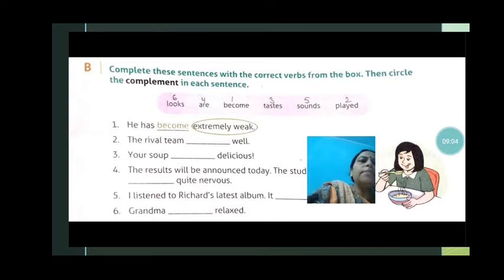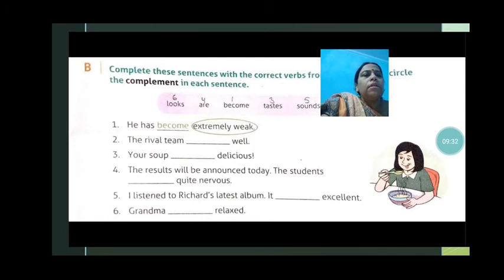The rival team dash well. So the rival team played well. So what is the verb in that? Played. And well is what? Well is the complement of the sentence. Their soups dash delicious. So their soups taste delicious. So what is taste? Taste is the verb and delicious is the complement.